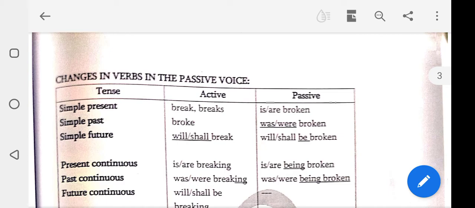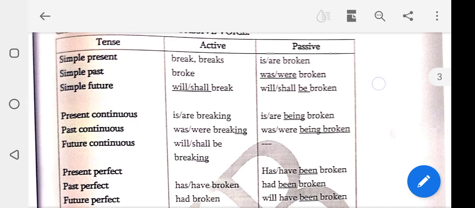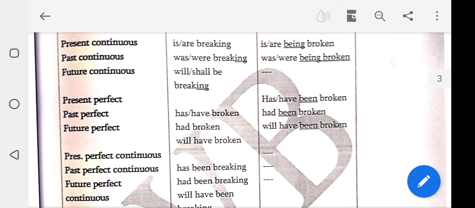Simple future, will or shall break; in the passive, will be or shall be broken. Present continuous, is or are breaking; in the passive, is or are being broken. Past continuous, was or were breaking; passive, was or were being broken. There is no passive in the future continuous sentence, only simple. Will or shall, you should add be plus verb 3. Okay. In the present perfect passive, has or have, you should add been plus verb 3.